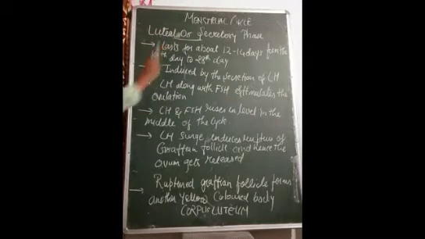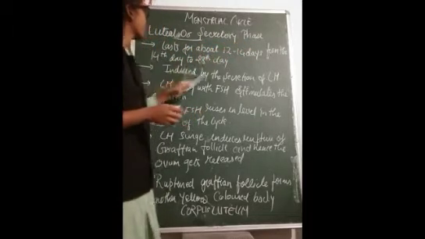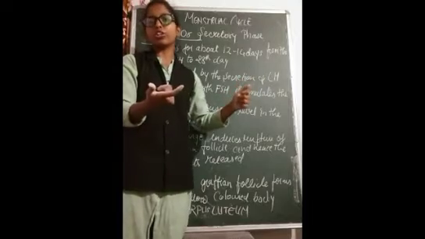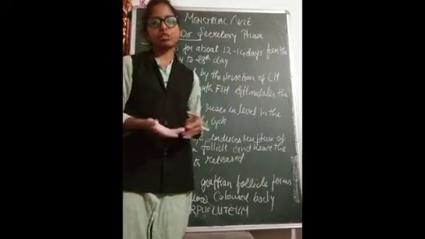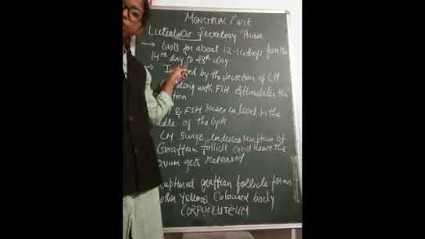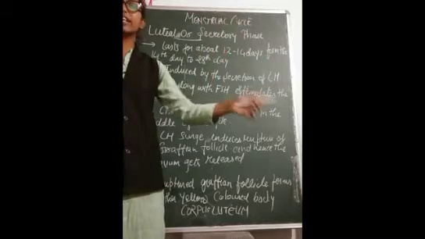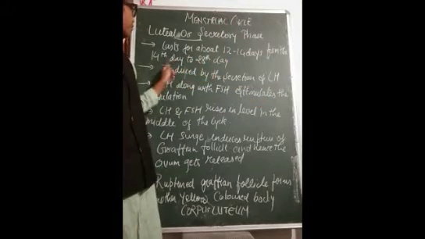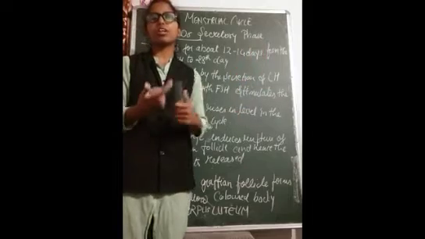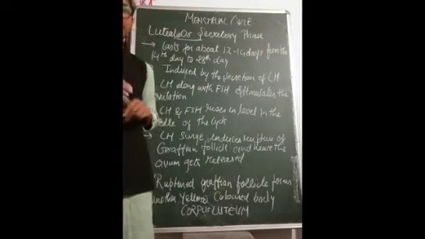Luteal or secretory phase. This luteal phase is also known as the secretory phase, okay, which lasts for about 12 to 14 days after the ovulation. It will take 12 to 14 days to finish. That is from the 14th day where the ovulation has taken place, and it will last further to the 28th day. These are the days where it will occur, and this is the time duration; this phase will complete in 12 to 14 days.